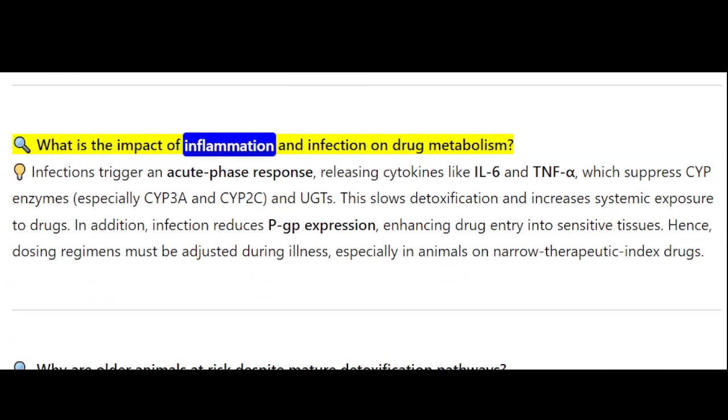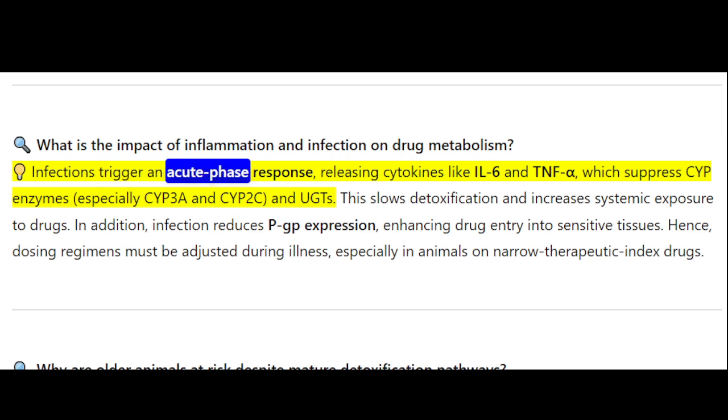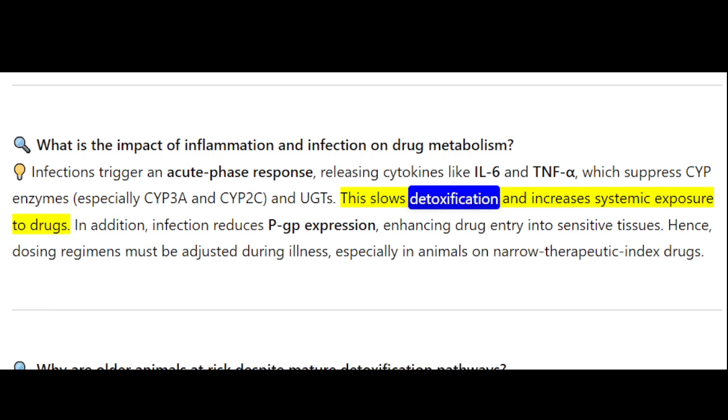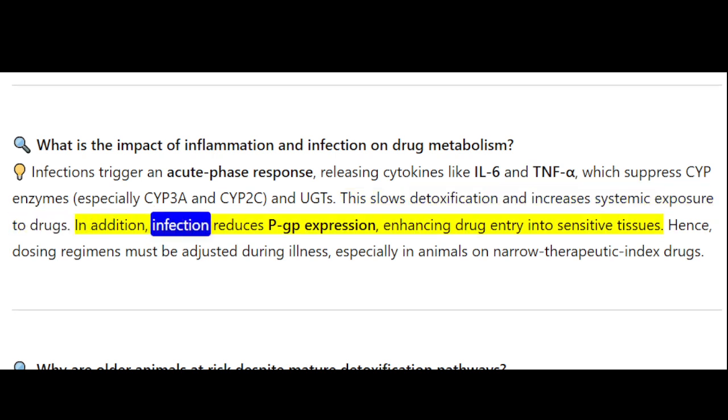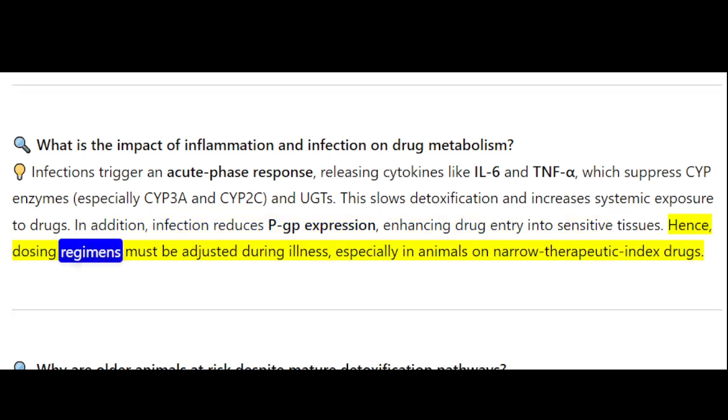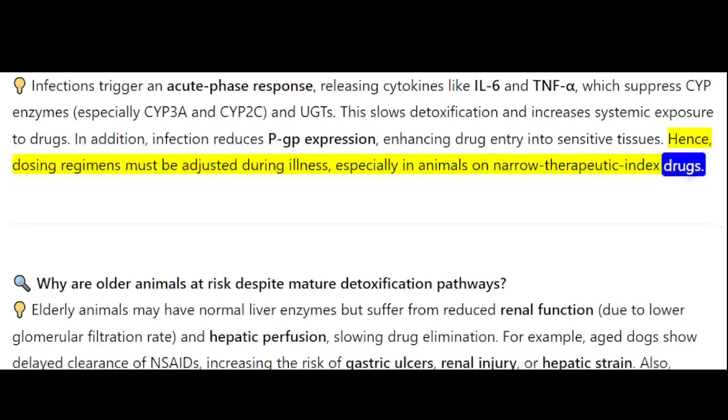What is the impact of inflammation and infection on drug metabolism? Infections trigger an acute phase response, releasing cytokines like IL-6 and TNF-α, which suppress CYP enzymes, especially CYP3A and CYP2C, and UGTs. This slows detoxification and increases systemic exposure to drugs. In addition, infection reduces PGP expression, enhancing drug entry into sensitive tissues. Hence, dosing regimens must be adjusted during illness, especially in animals on narrow therapeutic index drugs.